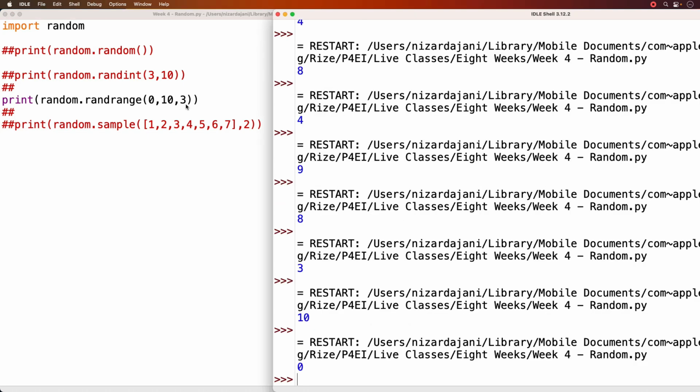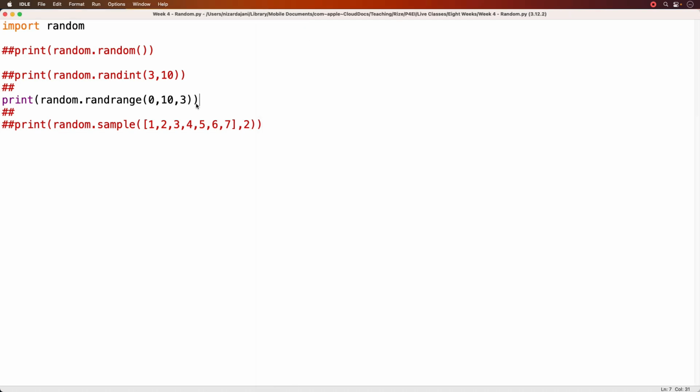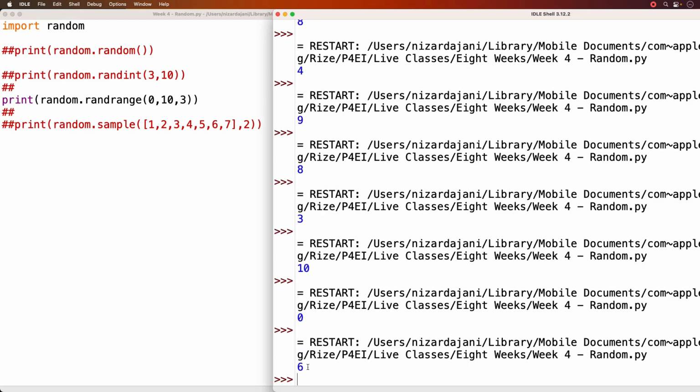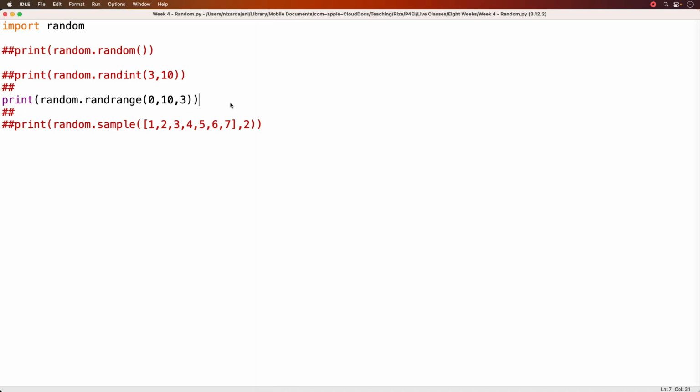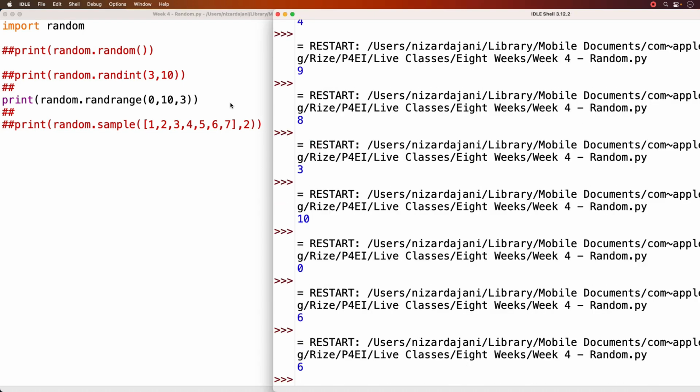I got 0, okay, because that's the start. Let's run it again. I got 6, so 6 is a correct random number because it comes in steps of 3. So again, 0, 3, 6, and 9 would be possible random numbers. So let's keep running it. 6 again.